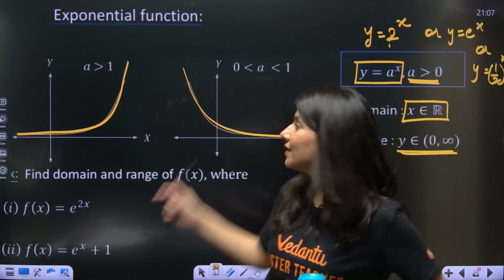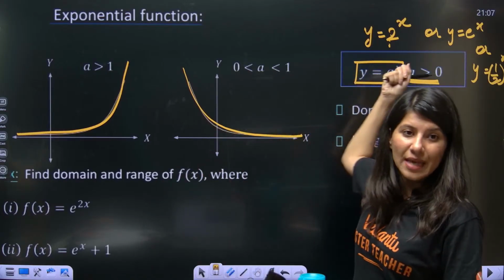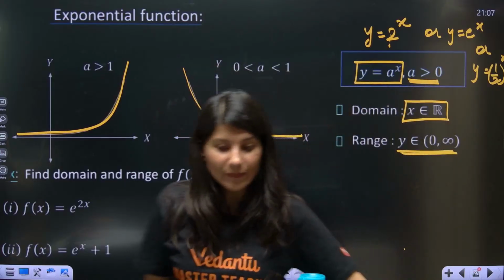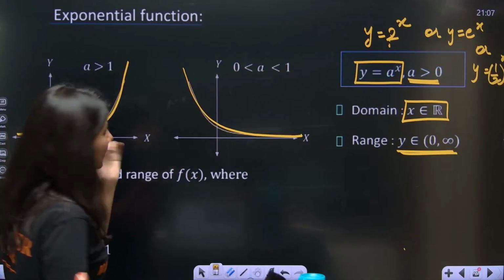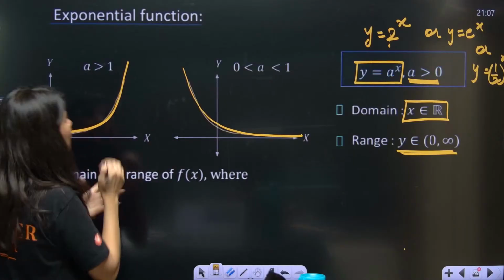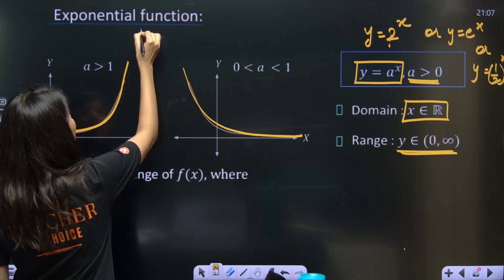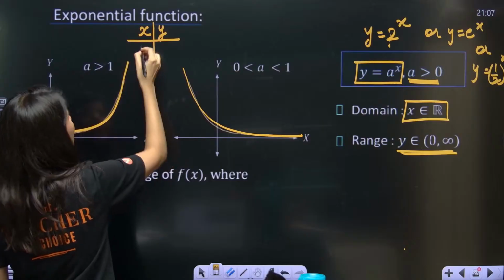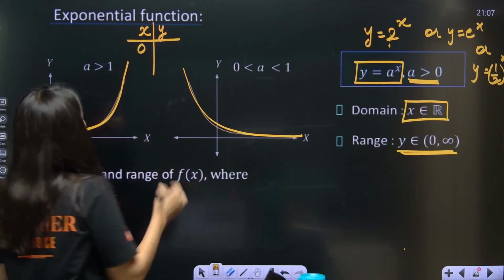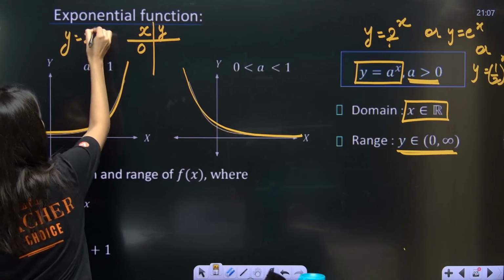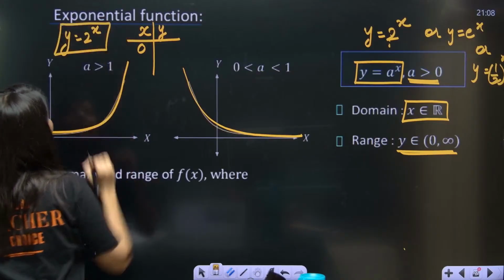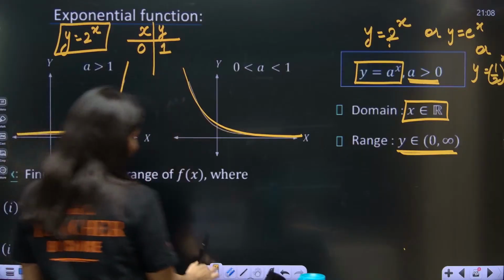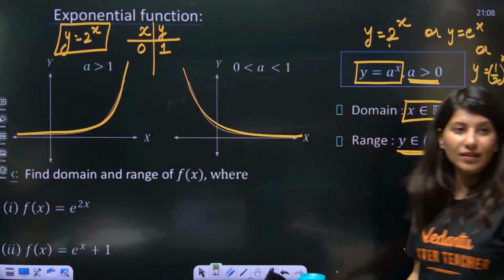So now two cases: if a is a fraction, for example half power x, the graph of half power x and the graph of 2 power x. Now let us understand how we are plotting the graph. Suppose y equals 2 power x is your function. Now put x equals 0: 2 power 0 is 1.